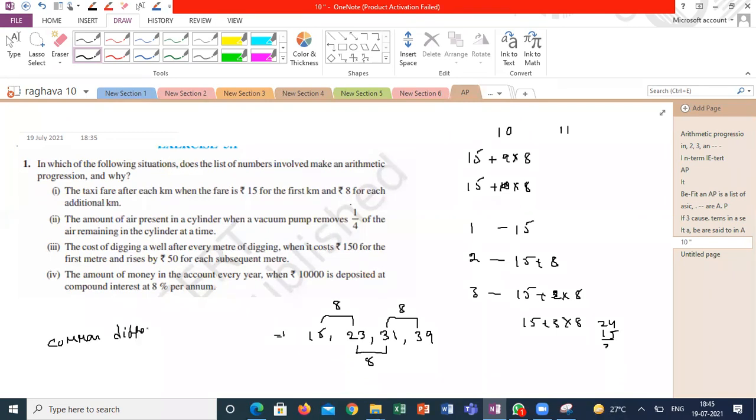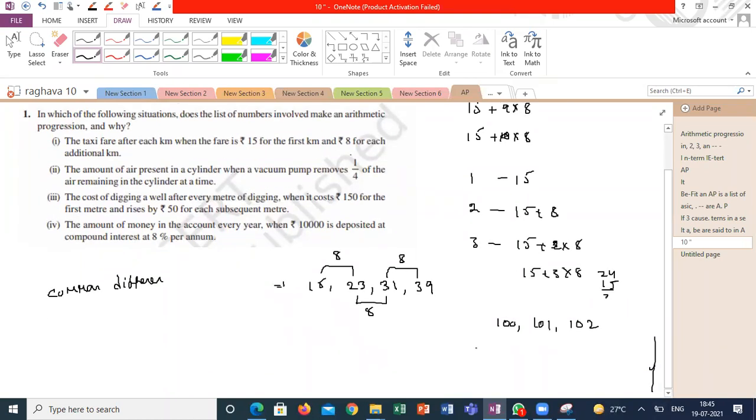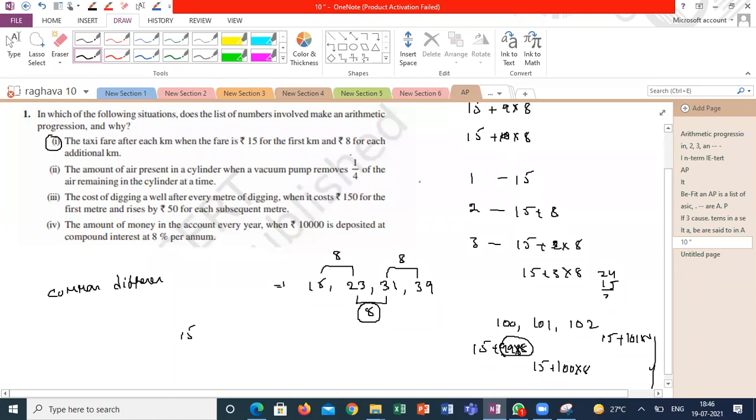Yes, sir. Even if I am traveling 100 kilometers, 101 kilometers and 102 kilometers, the cost will be 15 plus 99 into 8, 15 plus 100 into 8, 15 plus 101 into 8. See, each and every number is increasing by exactly 8 rupees. Suppose I list out for 4 or 5 kilometers, the first fare starts with 15 rupees and each additional kilometer increases exactly 8 rupees. That's the reason the situation can be represented in the form of AP.